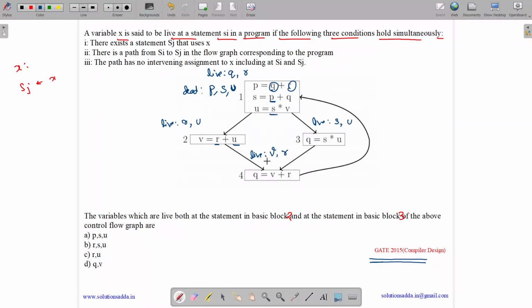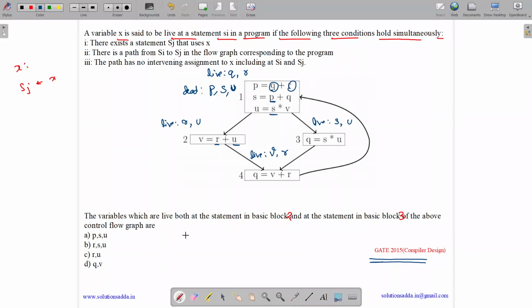Now at block 3, at the exit point, variables v and r are live, and at the entry point they are live for block 4. Now there is a rule for liveness analysis.